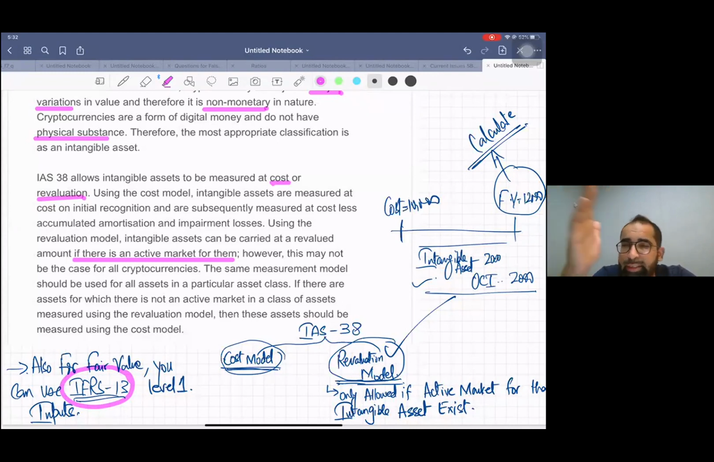And with IAS 38, we have two measurement models, the cost model and the revaluation model. Normally in IAS 38, the revaluation model is only allowed if an active market exists, and yes, for cryptocurrency, an active market exists. Now, I would recommend you read the complete article on cryptocurrency, because this article was a little big. I just gave you the summary, the major heart of that article. Okay.